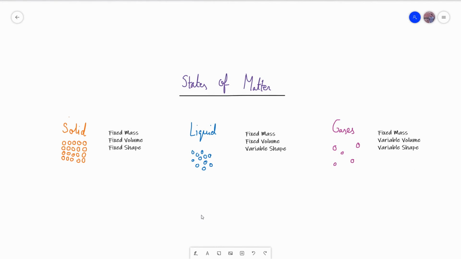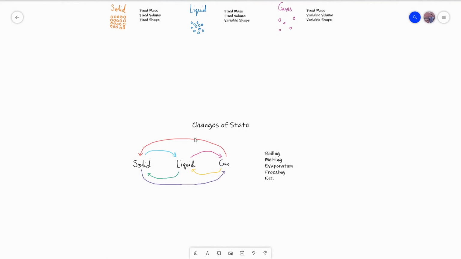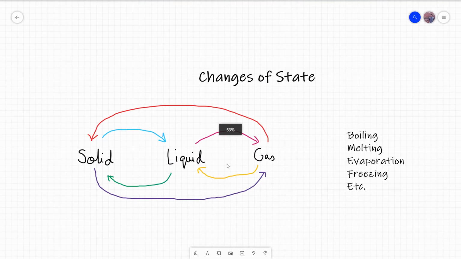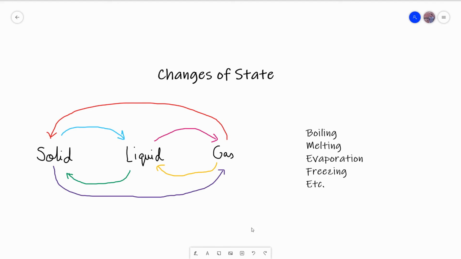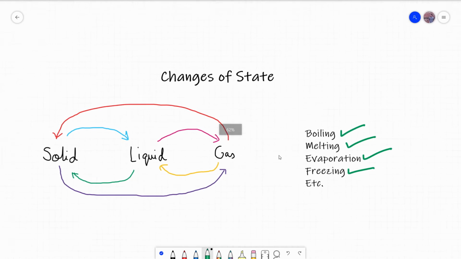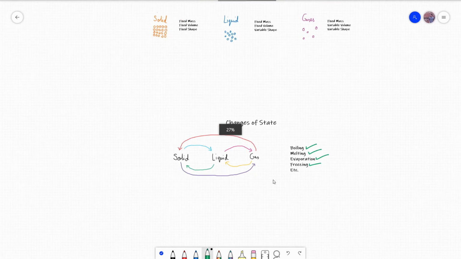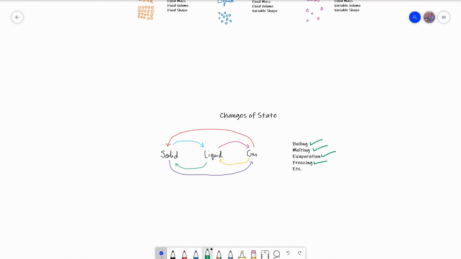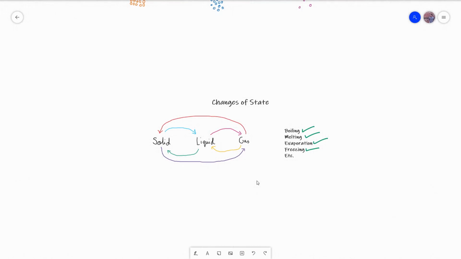Now these states of matter are interchangeable. What that means is that a substance can go from a solid to a liquid to a gas by undergoing certain processes that facilitate changes of state. Some examples are boiling, melting, evaporation, and freezing. I will be explaining the changes of state in a more in-depth manner in coming videos, but for now we move on to a heating curve.